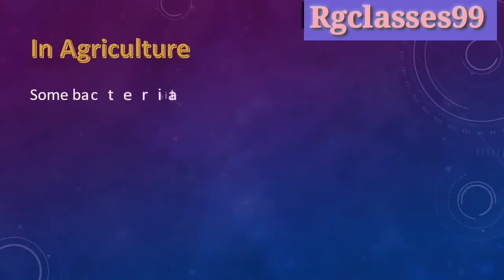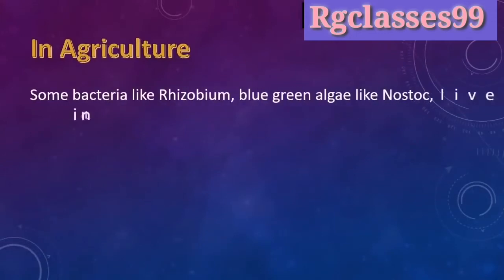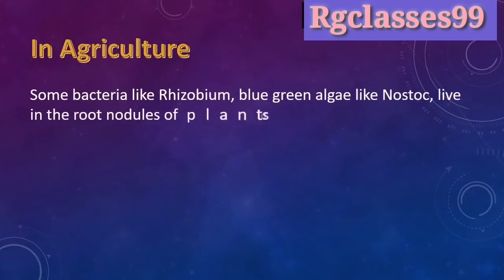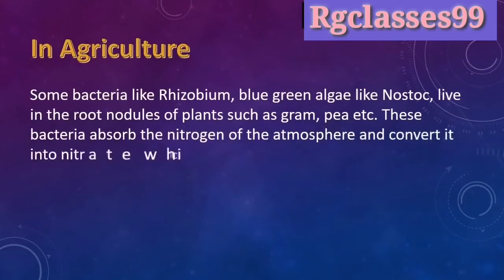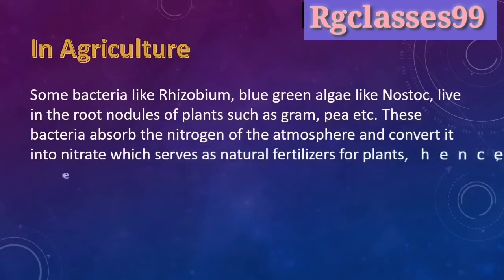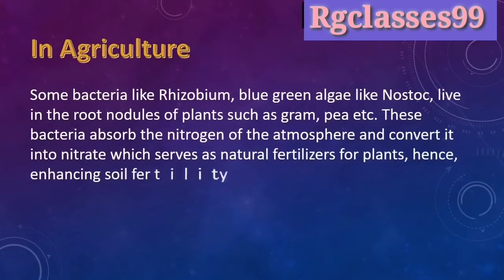So they clean the water for our drinking use. Okay, now how does it help in agriculture? Some bacteria like Rhizobium, and blue-green algae like Nostoc, live in root nodules of plants such as gram, pea, etc. These bacteria absorb the nitrogen of the atmosphere and convert it into nitrate, which serves as natural fertilizer for plants, hence increasing soil fertility.